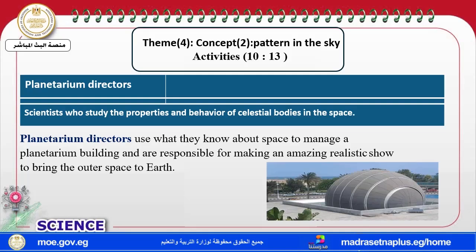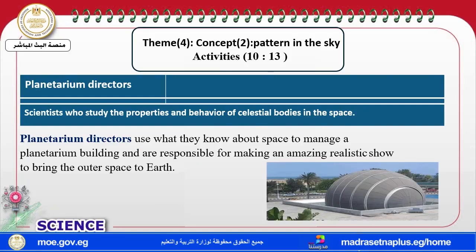So the planetarium director uses what they know about space to manage the planetarium building and also to make an amazing realistic show, a show like the real one, to bring outer space to the earth. That's all about our science curriculum, and we finish it with a new job which is called Planetarium Director.